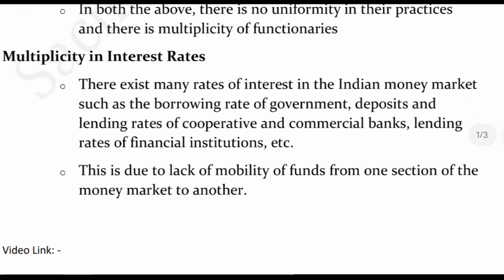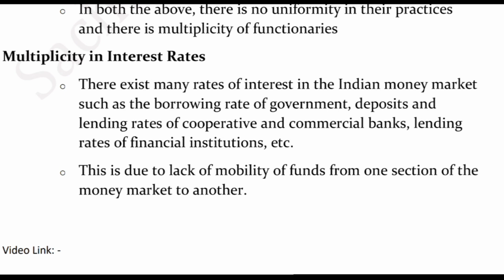Another one is multiplicity of interest rates. Yes, it is seriously a part of this market, because the money market provides loans for the short term especially, and here the main issue is also mobility. What does that mean?